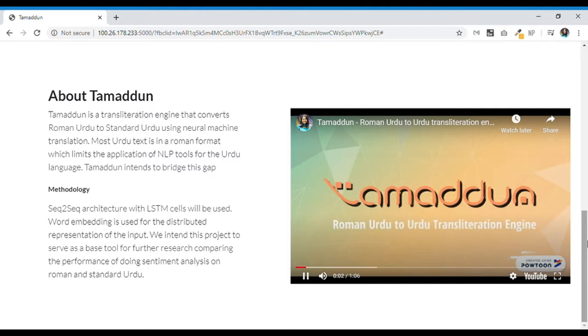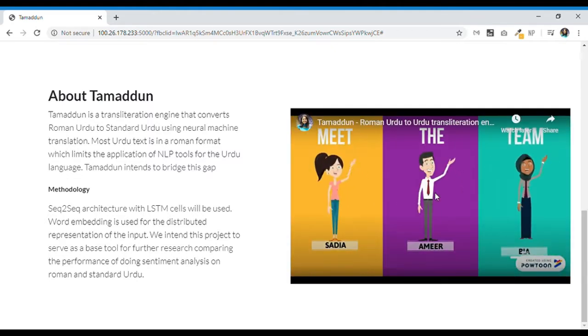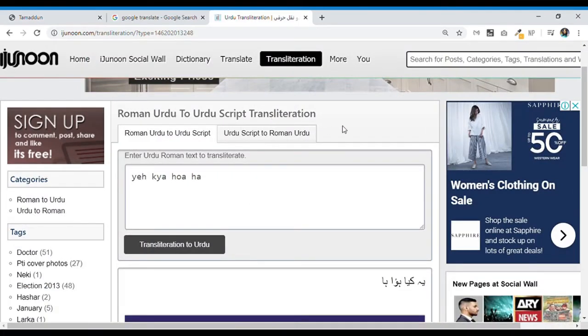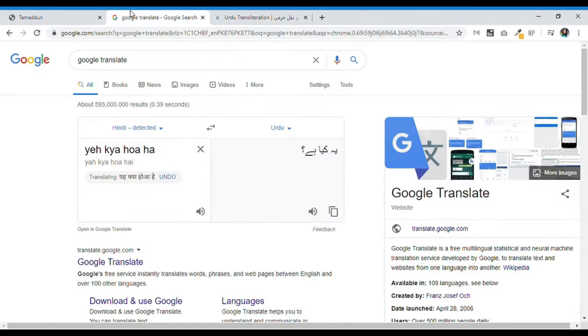We will now demonstrate the working of our model and show how it performs better than the already existing models of Google Translate and iGenoon. Our first example is Ye Kya Hua Hai, which gives 100% accurate results on our model. But iGenoon misspells hai to ha, and Google Translate gives Ye Kya Hai.